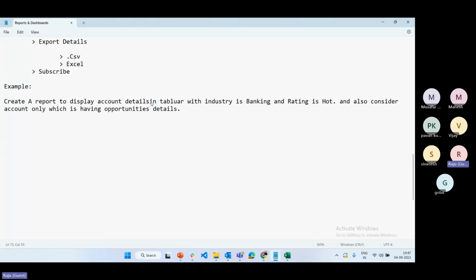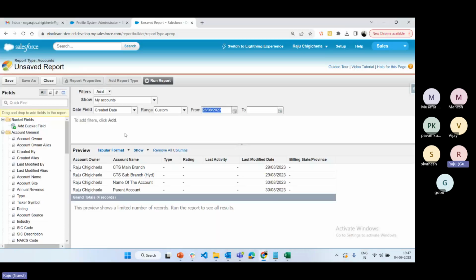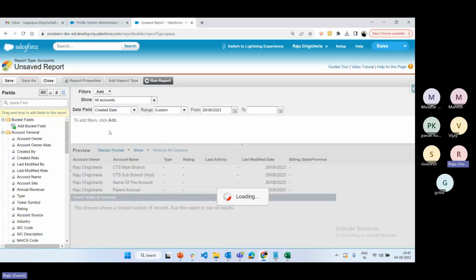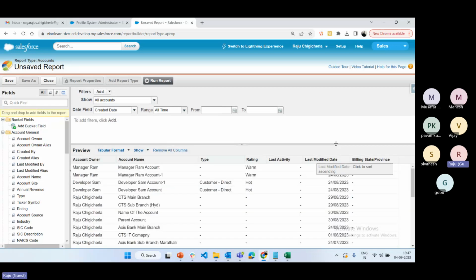Select all accounts and created date equal to all time. You can display whatever data is required; I'm going to use the default data and choose tabular format only.